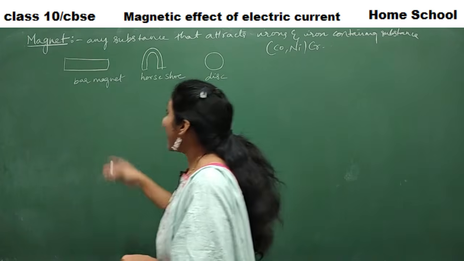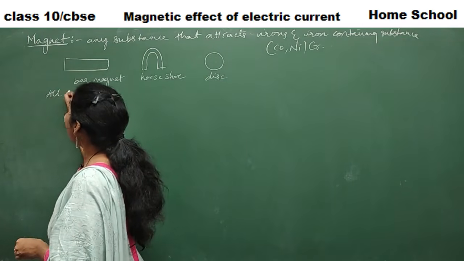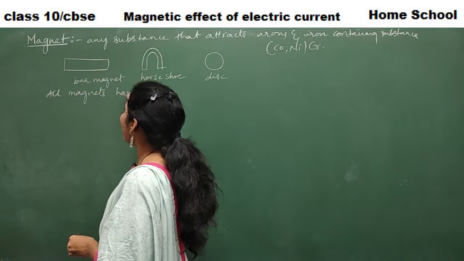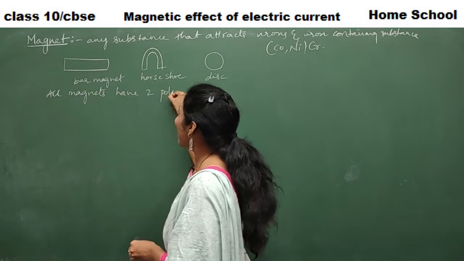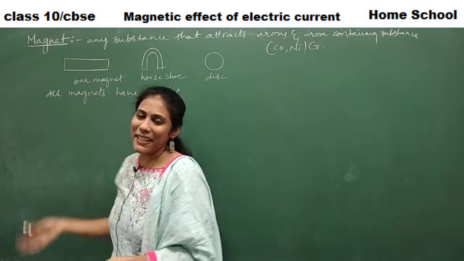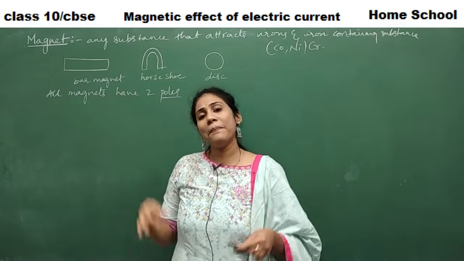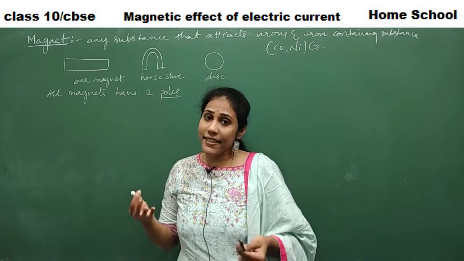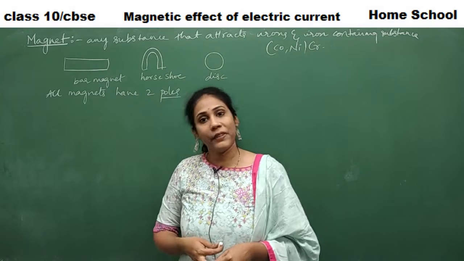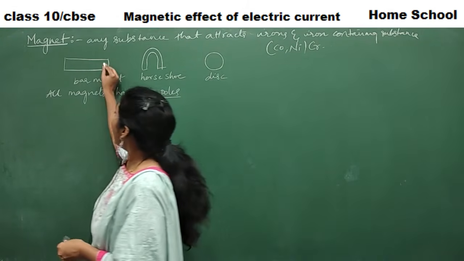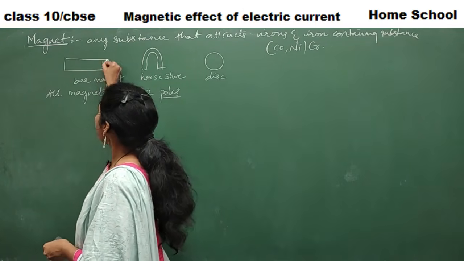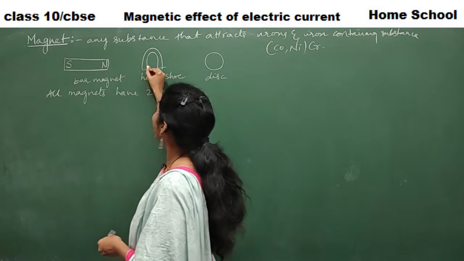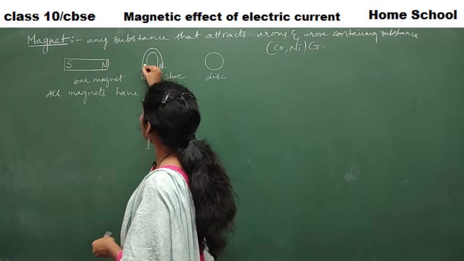And you know, all magnets have two poles. This is a very important point. All magnets have two poles. Maybe you have studied all this and this is a very basic thing about a magnet. I am just trying to refresh all of it, because knowing this is very, very important for the chapter, right? See, always it has two poles. One is called the North Pole, the other one is the South Pole. Any magnet, North Pole, South Pole.